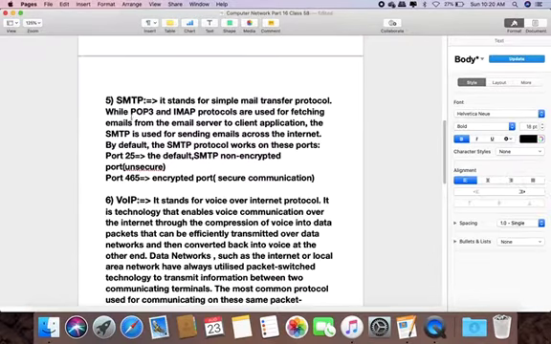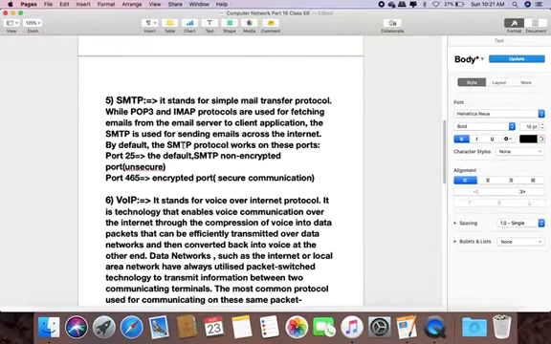Our next protocol is SMTP. It stands for Simple Mail Transfer Protocol. While POP3 and IMAP protocols are used for fetching emails from the email server to the client application, SMTP is used for sending emails across the internet.